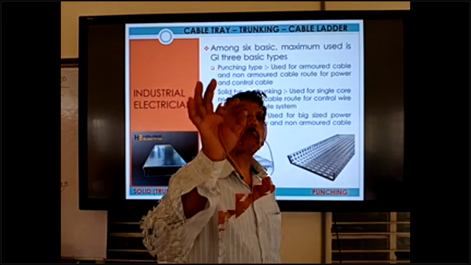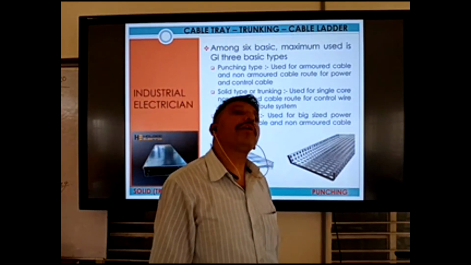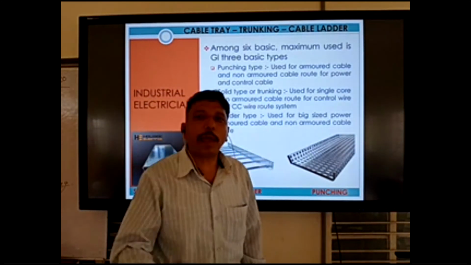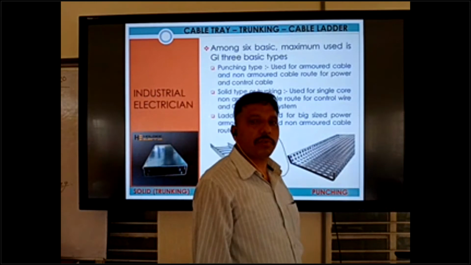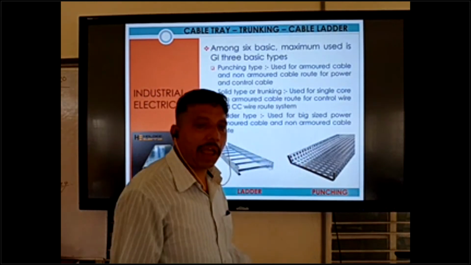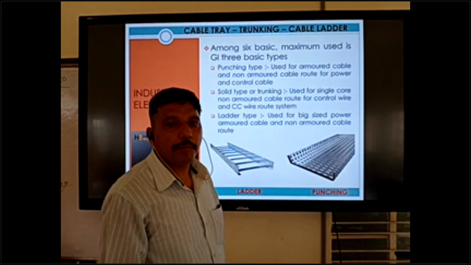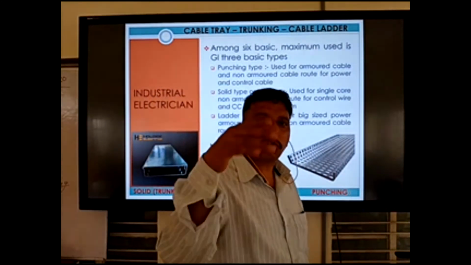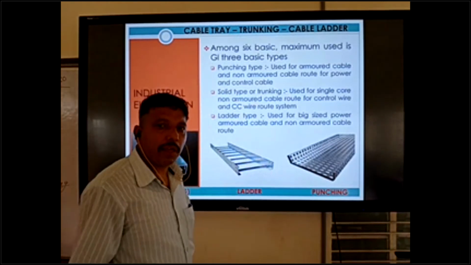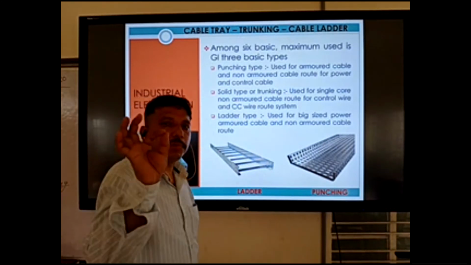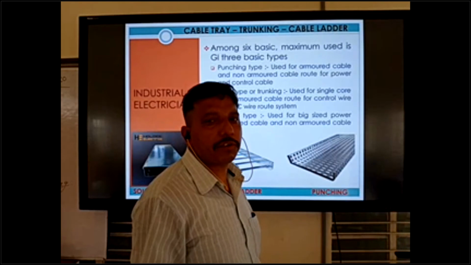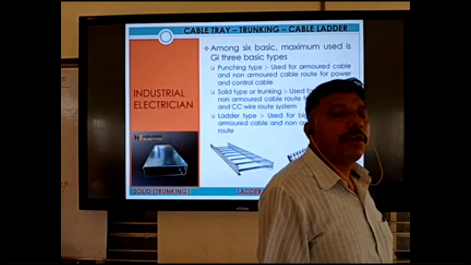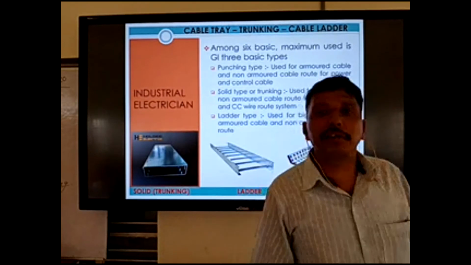And wire mesh is used in the control section. This is auto electrician, which goes to auto control. But sometimes you can also work in auto control. We also have the course of BMS, Building Management System, or BACS, Building Management Control System. I will teach you about this one. Sometimes 10% you can also work on this. But basically we have to take the knowledge of domestic and industrial electrician.